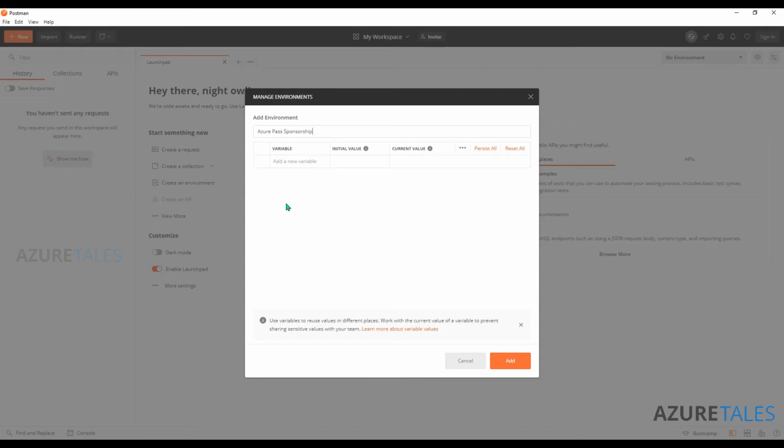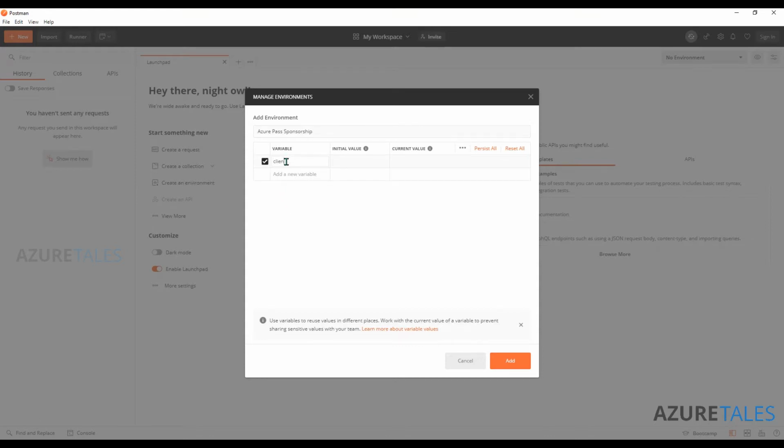I can reuse this service principal because it's an Azure Active Directory object. I can reuse it with other subscriptions as well, and I can add that service principal to other subscriptions as well. That is also possible. You don't have to create individual service principals for each subscription. If the subscriptions are within the same tenant, you can reuse the identity. All you have to do is give the necessary permissions to the service principal at the subscription scope.